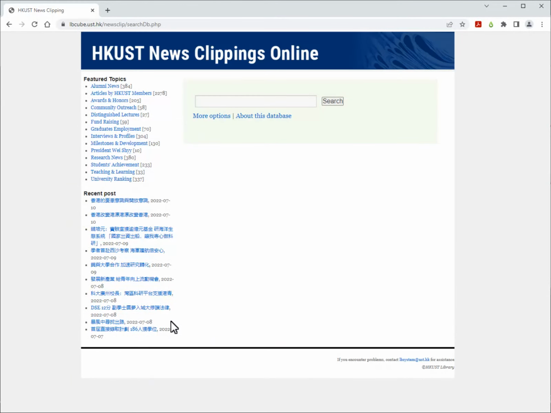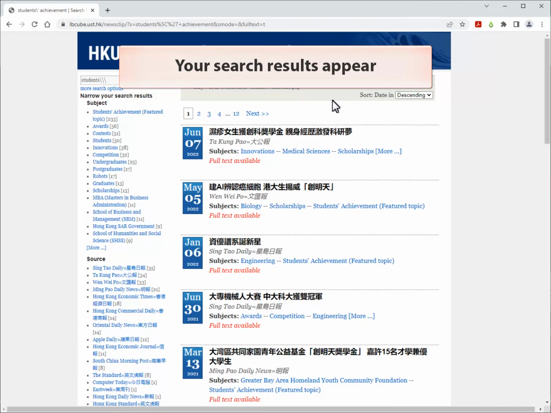To search for news articles on a topic, simply type your search words into the search box. For example, Students' Achievement. Then click Search. Your search results appear.